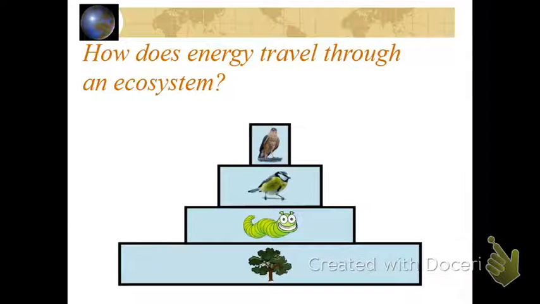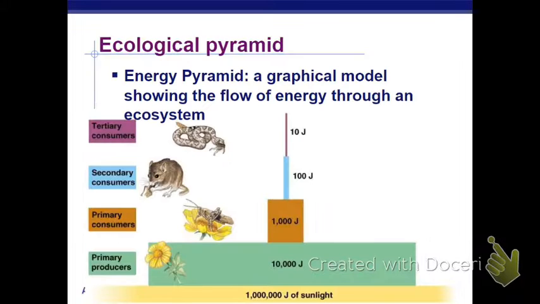Now, this is what's known as a food pyramid, or an energy pyramid. This is how energy travels for the ecosystem. It first hits the producers, and it has a certain amount of energy. Say 1 million joules of sunlight hits the plants. 10,000 of that is going to be used by the primary producers, and then when the primary consumers eat it, they're only going to be able to use 1,000.